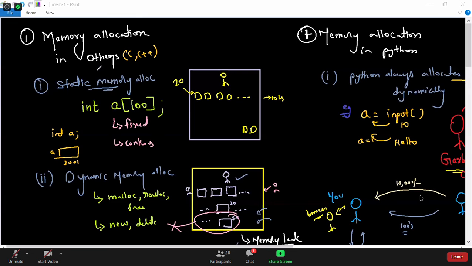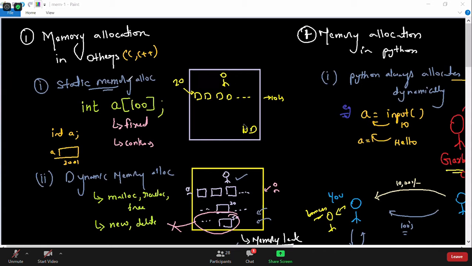So we started a concept called memory management, and most probably today will be the last session on memory management. So let us just have a quick review of what we covered till now. The first point we covered in memory management is memory allocation: how memory allocation happens in other programming languages, and how it happens in Python.